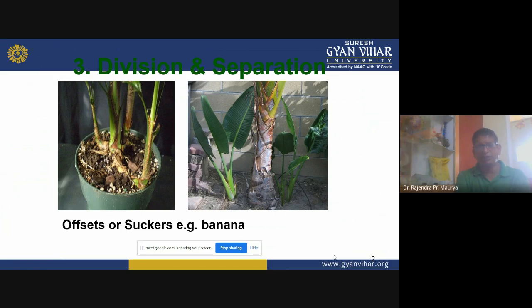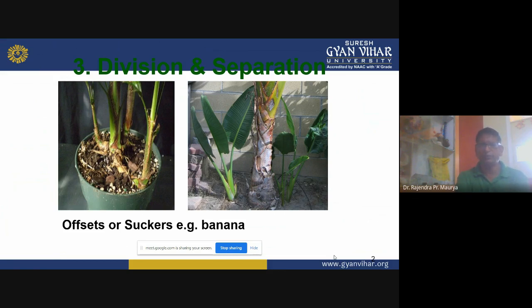First I would like to take the example of banana. Banana is a fruit plant. And you know, banana produces non-viable seeds. So seed propagation of banana is impossible. The only option to multiply banana plants is vegetative propagation.